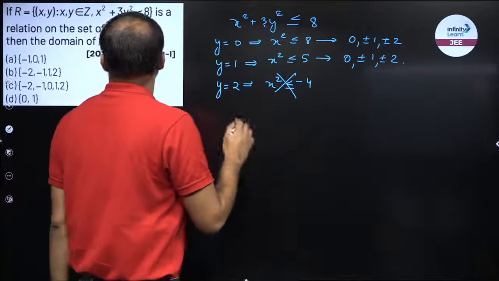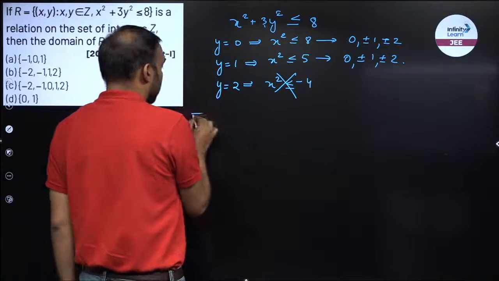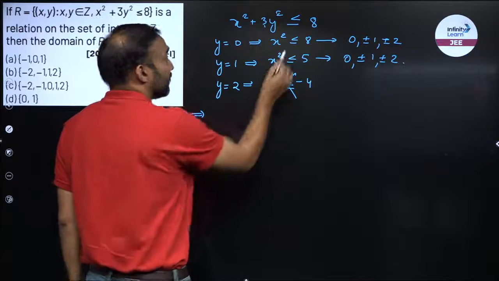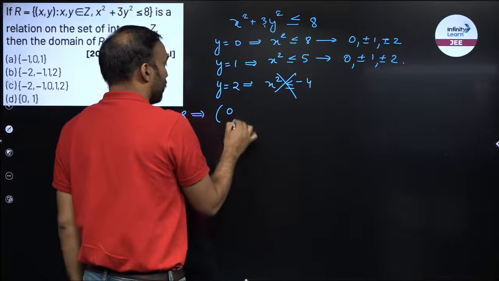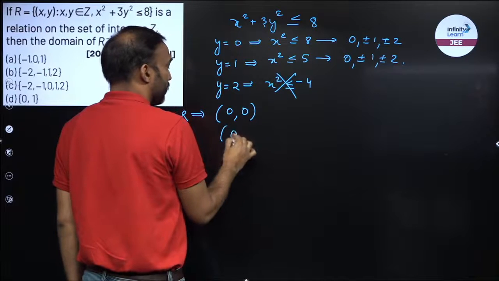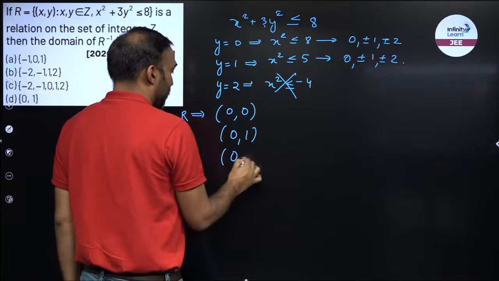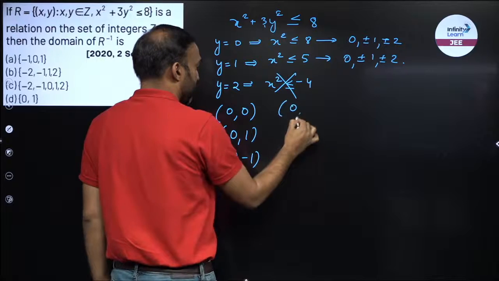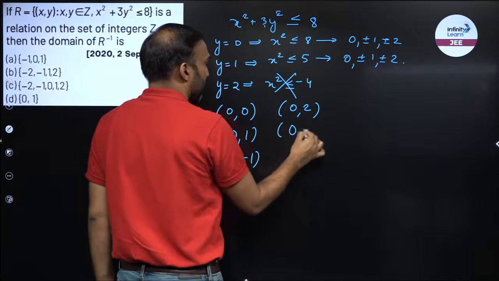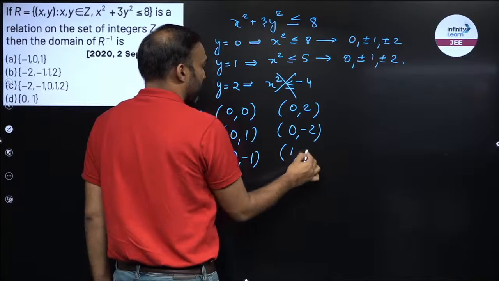So now I got the ordered pairs. Let me write all the ordered pairs. So y is 0, I got 0 comma 0, 0 comma 1, 0 comma minus 1, 0 comma 2, 0 comma minus 2, 1 comma 0.